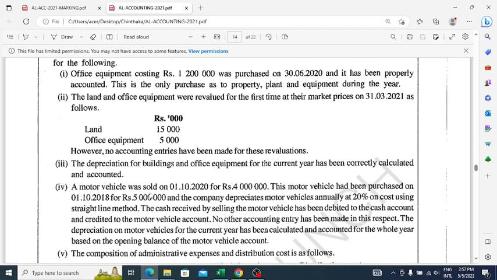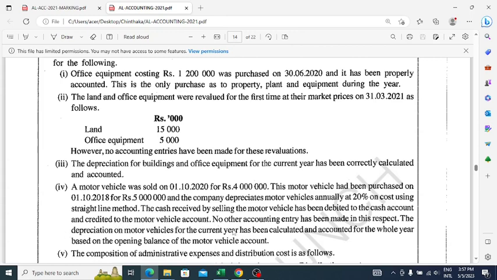A motor vehicle was sold on 1st of October 2020 for rupees 4,000. This motor vehicle had been purchased on 1st of October 2018 for rupees 5,000, and the company depreciates motor vehicles annually at 20% on cost using the straight line method. The cash received by selling the motor vehicle has been debited to the cash account and credited to the motor vehicle account.